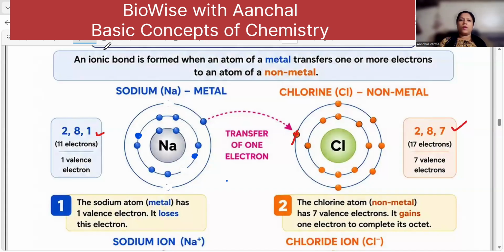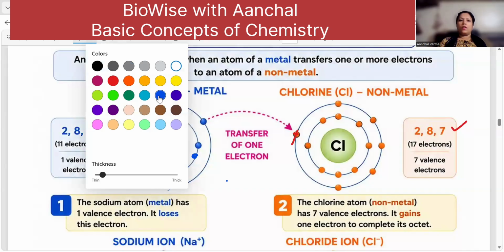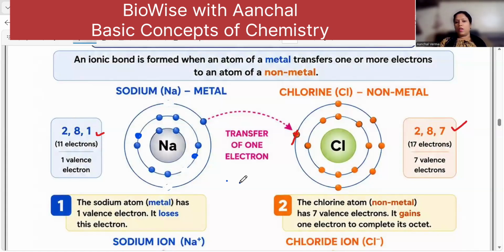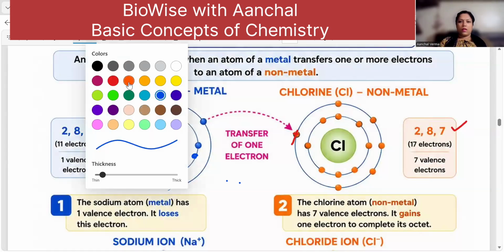Now this 2, 8, 1, this one electron will be transferred to the chlorine. Chlorine has 2, 2, 2, and 2, 8. Again, here also there is an error. You have one more shell.